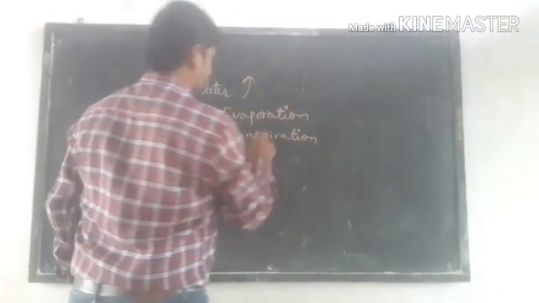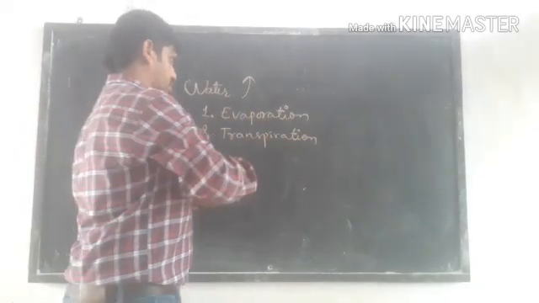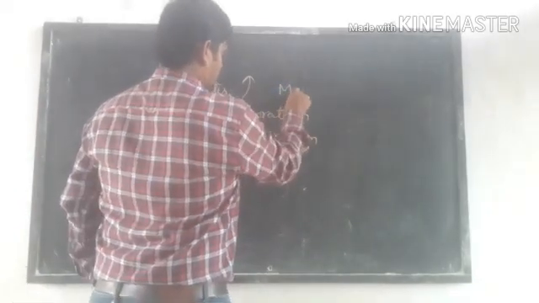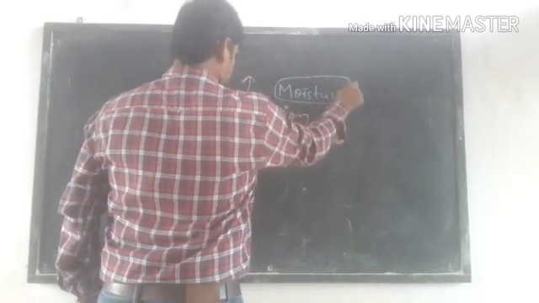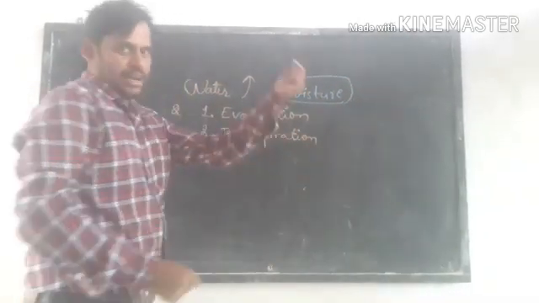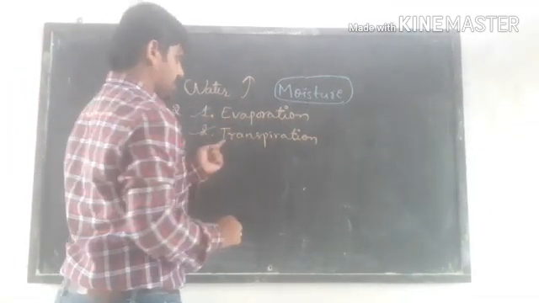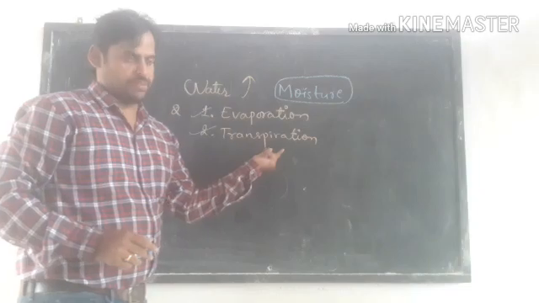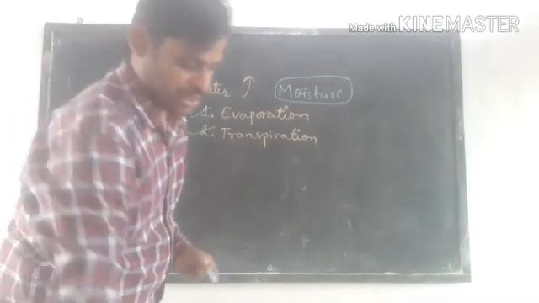Remember, the water that is added in the air is called moisture. This moisture, this water vapor, can be added to the air by two processes, by evaporation and by transpiration. So let us see what is evaporation and what is transpiration.